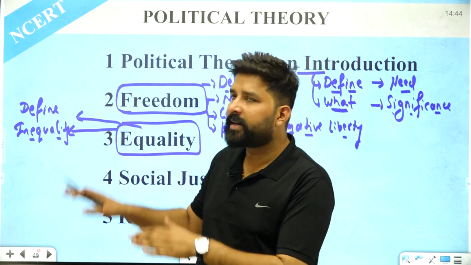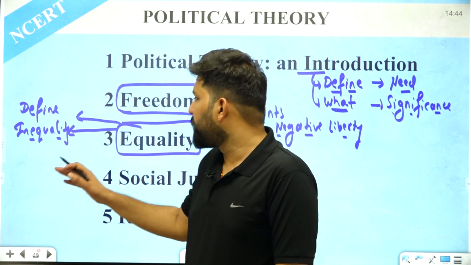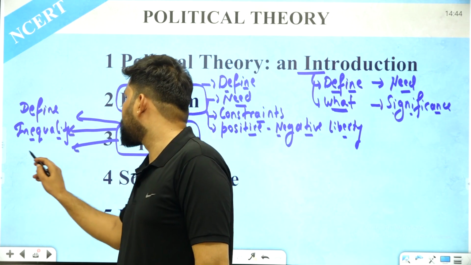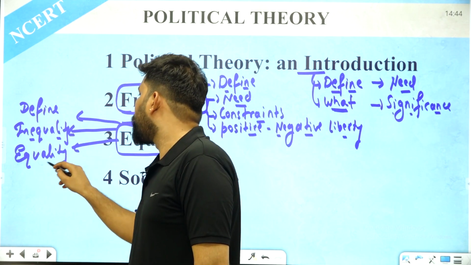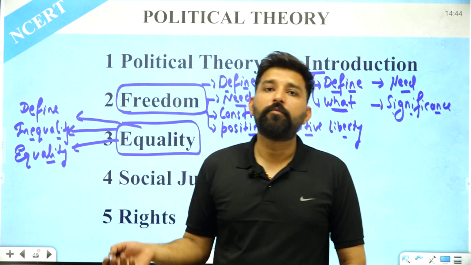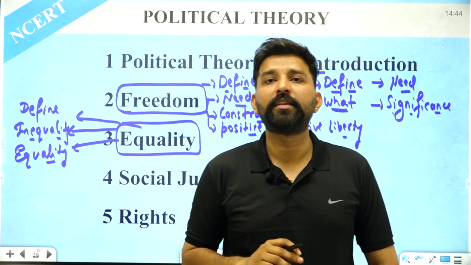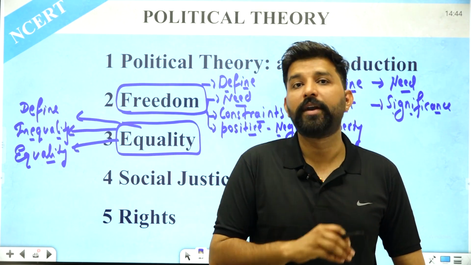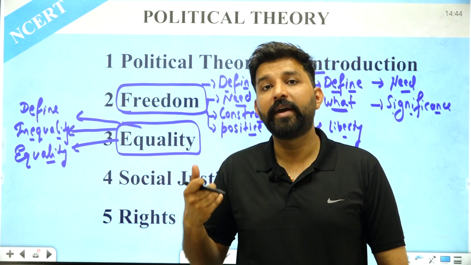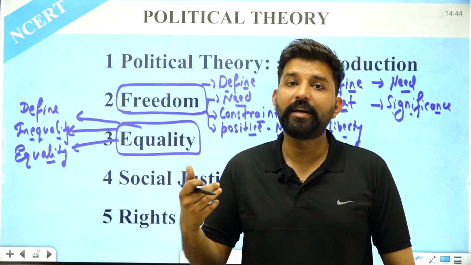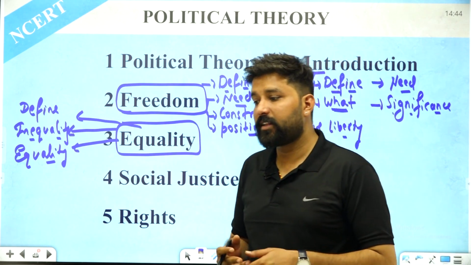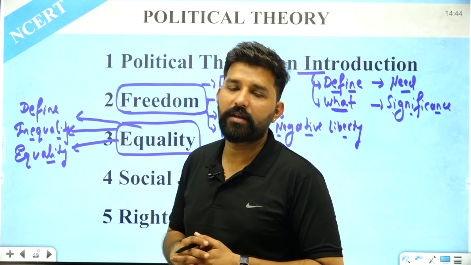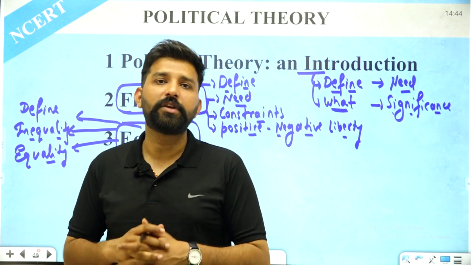So we are going to understand the various dimensions of economic inequality, and after understanding inequality, we are going to understand equality: what is equality, why do we need equality, and what are the different dimensions or parts of equality. For example, political equality simply means providing political rights or fundamental rights to each and every citizen. Second is social equality, that in a society there should be no discriminatory policies among the people. So this is social equality.